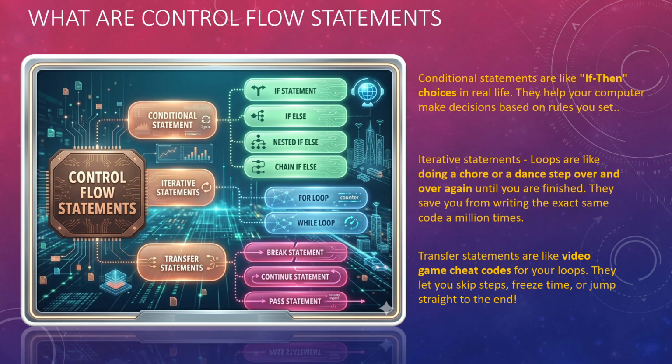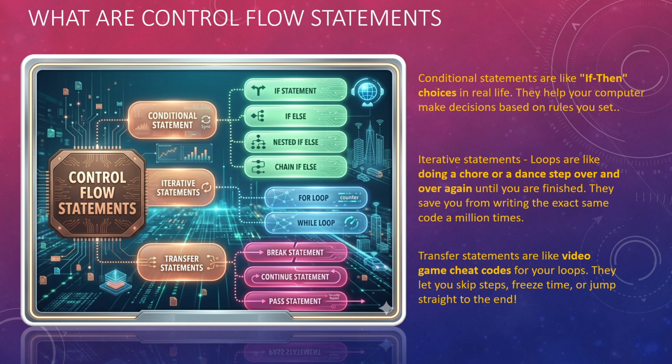I'll go deeper into each of these statements in the next slides, so don't worry about it right now. Just understand that we have control over the flow. It need not be that every next statement is executed sequentially. First is the conditional statement, in which we can have our flow controlled, or the iterative statement, meaning the code need not go sequentially, it can go within a loop.